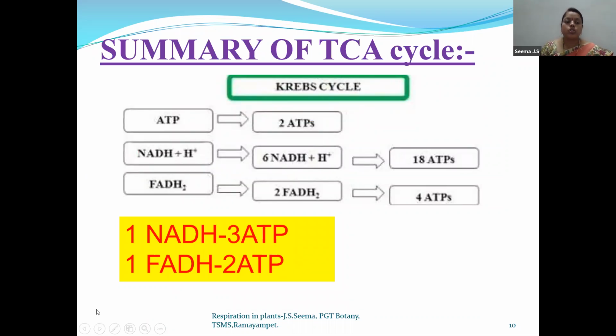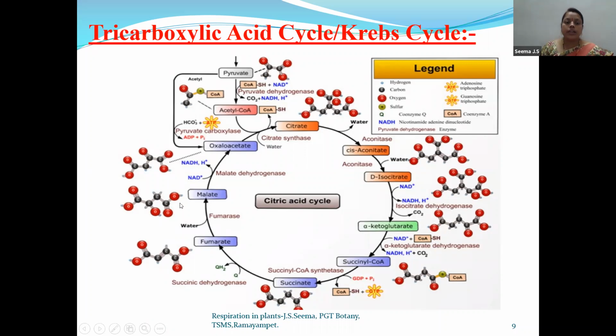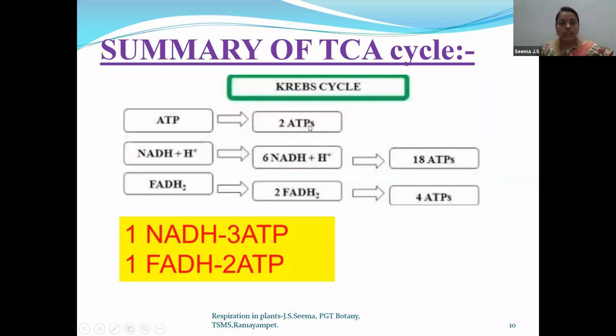Now FADH2. You can see over here FADH2. You can observe this fumarate forming over here. Of course, it's not in the table, but over here, FADH2 is formed. So one FADH2, and in another cycle also FADH2 is formed. That means in this citric acid cycle, 2 FADH2 will be formed. So ATP in the form of GTP is formed. So 2 GTPs.